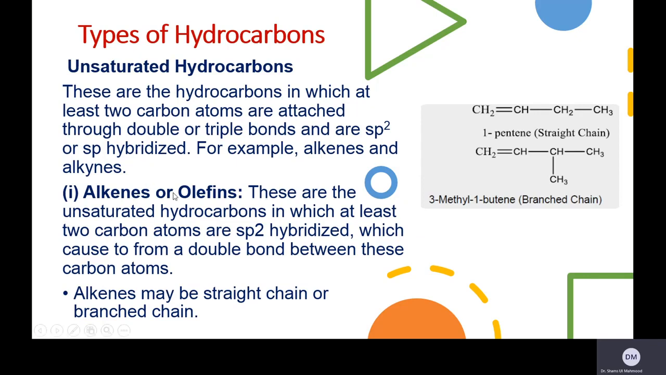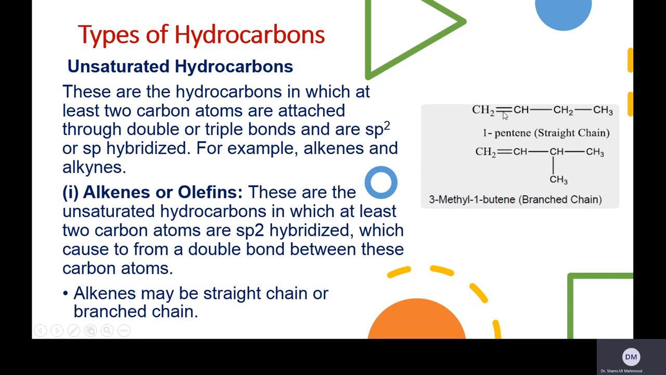Alkenes, or the olefins, make oily products when reacted with the halogens. These are unsaturated hydrocarbons in which at least 2 carbon atoms are sp2 hybridized, which causes the formation of a double bond between these carbon atoms. Look at this example: this is 1, 2, 3, and 4, so this is a 4 carbon chain having one double bond.